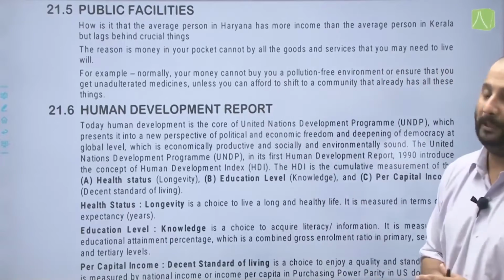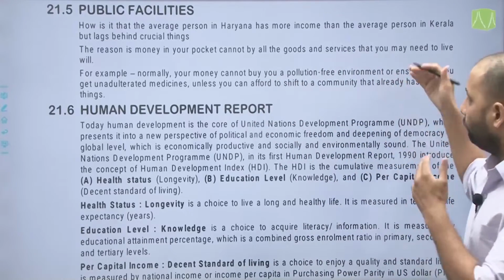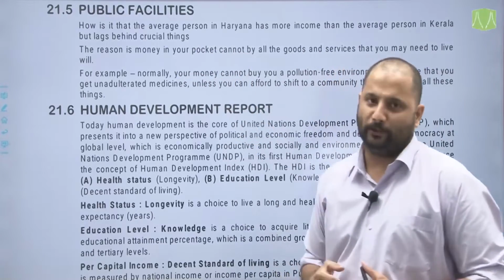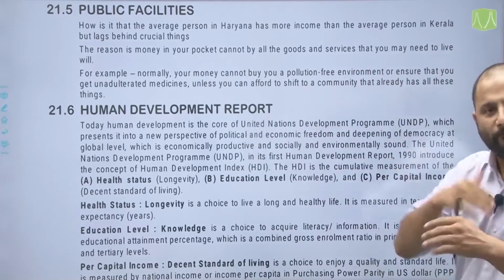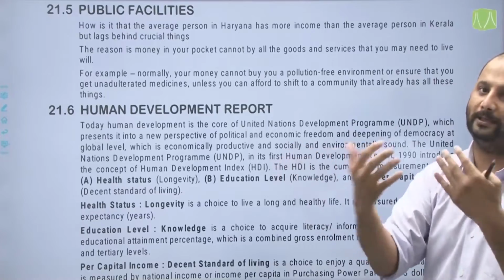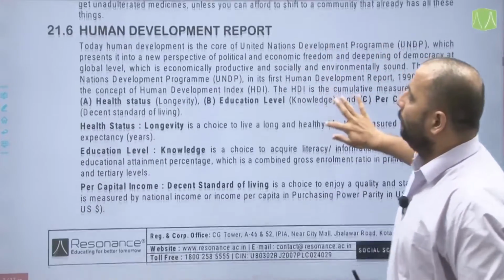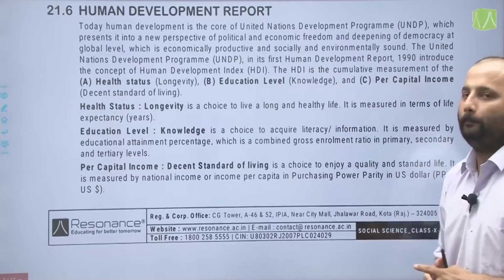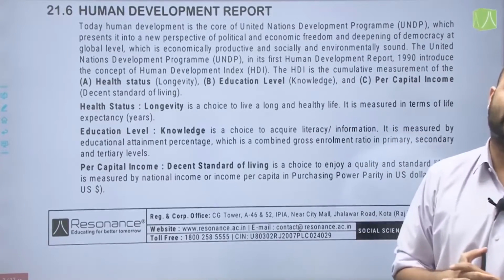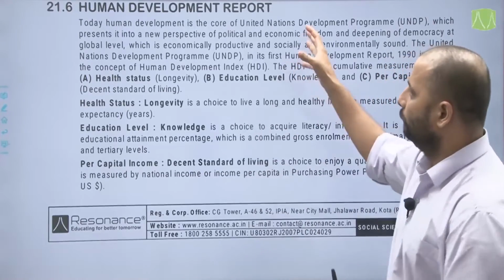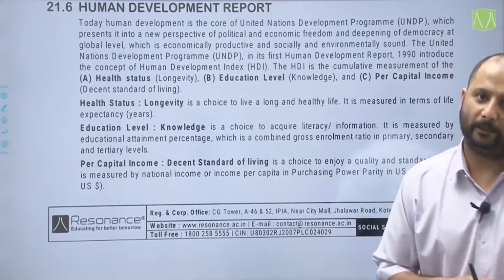So for example, normally your money cannot buy you a pollution free environment or ensure that you get unadulterated medicines, unless you can afford to shift to a certain locality where all these things are already provided. Now that is what brings us to our next topic, that is human development report. Today we are going to do the topic human development report.